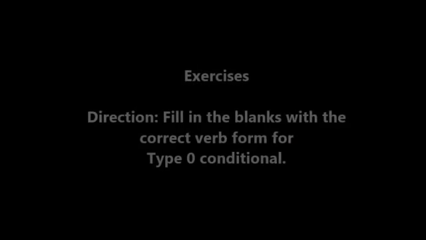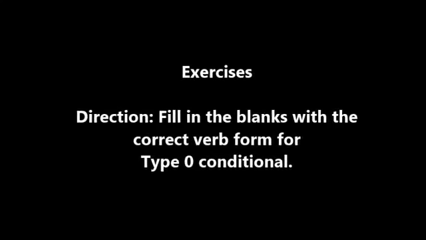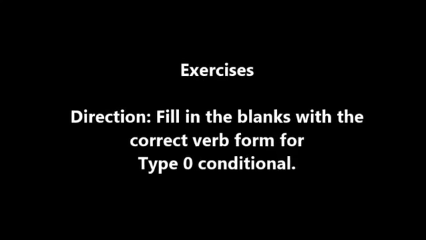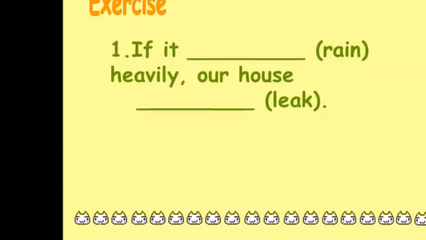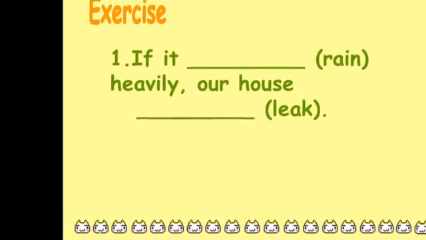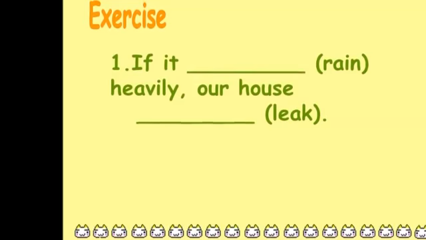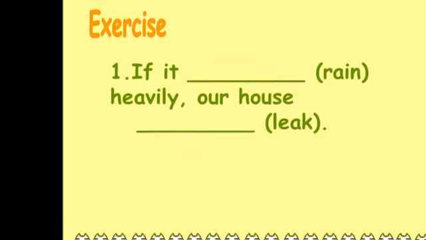Hi there! Let's do the exercise. We will fill in the blanks with the correct verb form for the type 0 conditionals. First, I will read a sentence and then we will give the correct answer together. Are you ready? Let's do number 1. If it blank heavily, our house blank. Use the verb rain for the if clause and leak for the main clause.